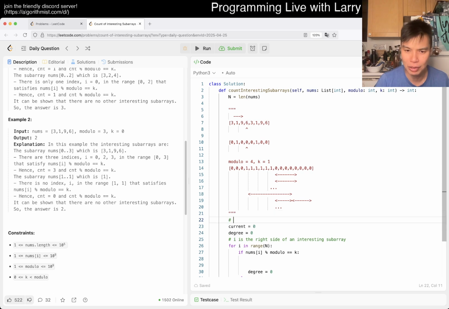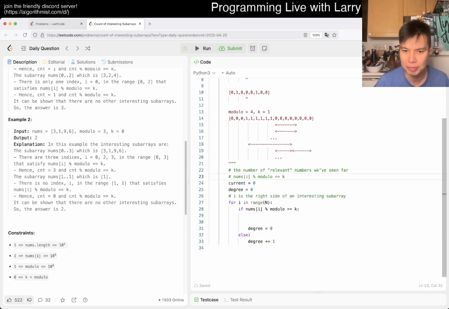Okay, right? So that's the thing, and then we also have current is 0, and this is just the number of, let's just say, relevant numbers we've seen so far, right? So relevant being just this part being true, right? If this is the case, we increment by 1, let's just say.